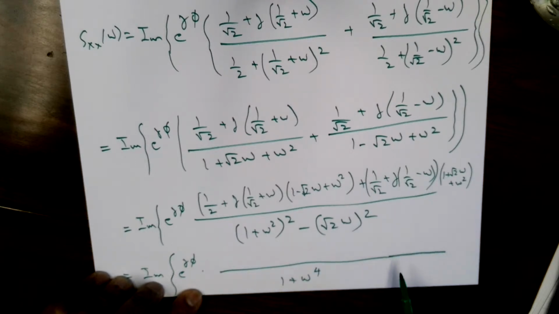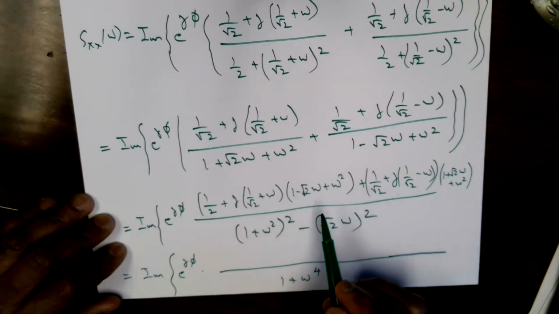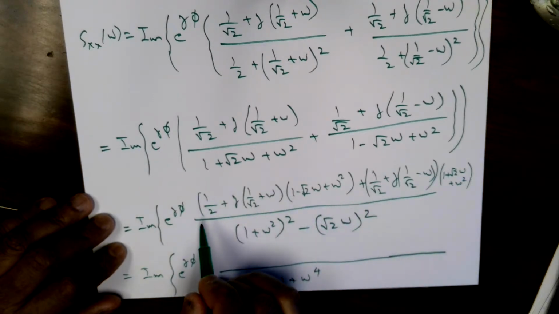And the numerator is, so notice that here it should have been square root of 2.